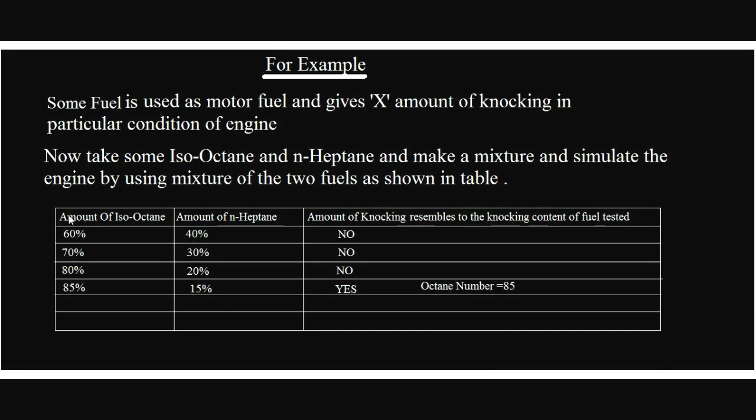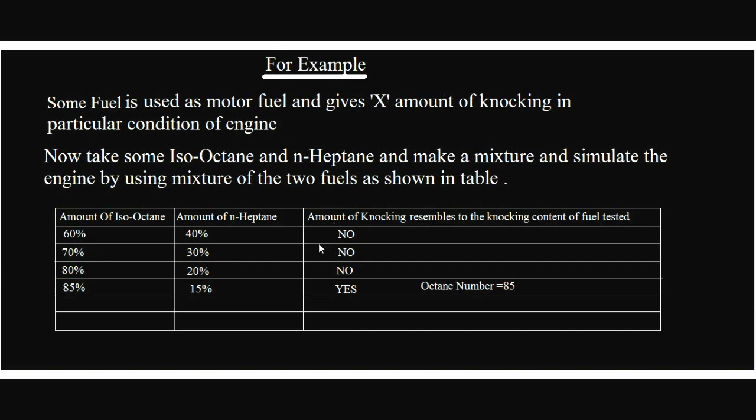Now, X amount of knocking is found with a particular fuel. We will make the engine run with these mixtures one by one. First we use this mixture, and since it contains n-heptane, we will check whether the amount of knocking it gives resembles X or not. In case it does not resemble X, we will try another mixture. Suppose we use another mixture as fuel in the engine, then again we will check whether the knocking happening with that mixture resembles X or not.